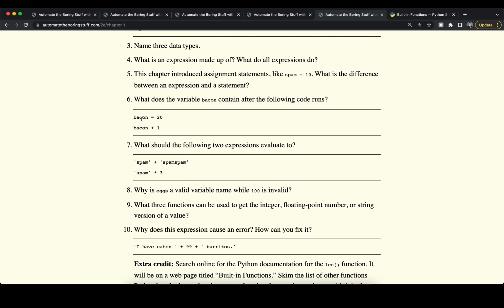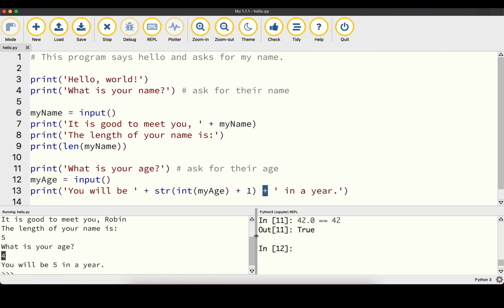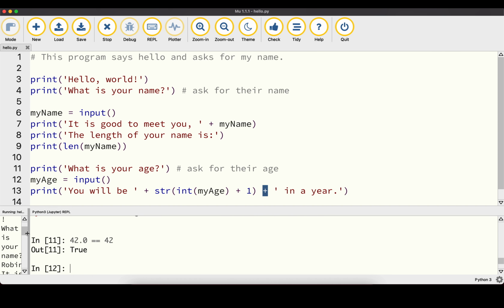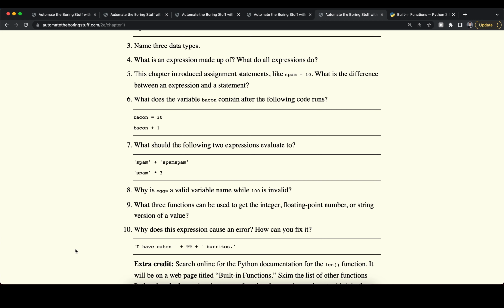And just to make that a little bit more clear, we can head over to our code editor. If we take that example, so we have the value of bacon, and then we add 1 to it, we can now write bacon again, and it still has a value of 20. If we want to change that, we would have to write bacon equals bacon plus 1, and now if we run it, then we get back a value of 21. So in this case, we need to make sure that we actually have an assignment statement in order to actually change the value.